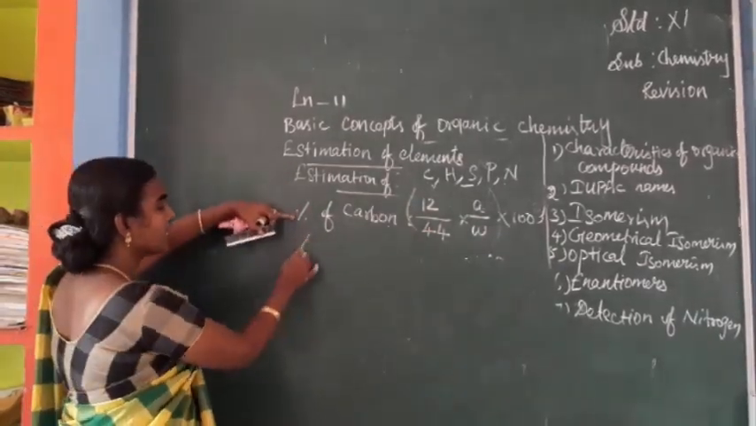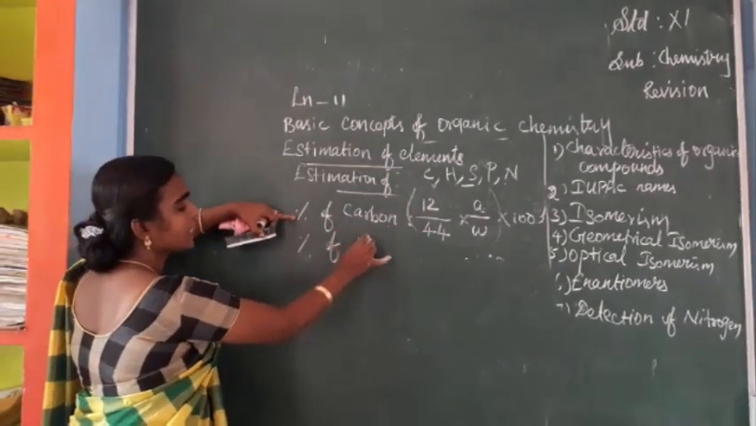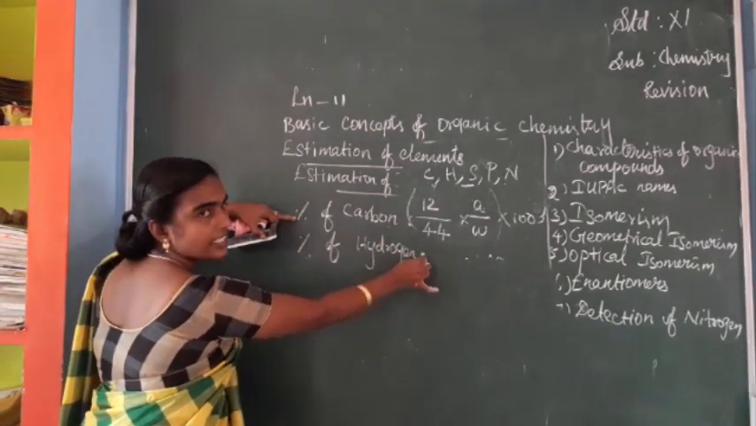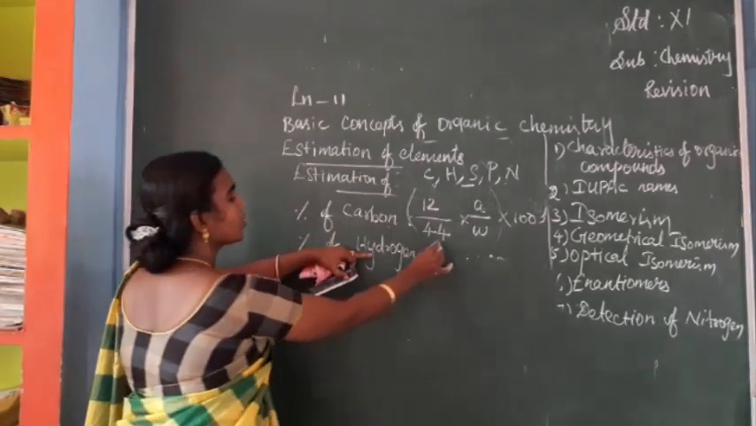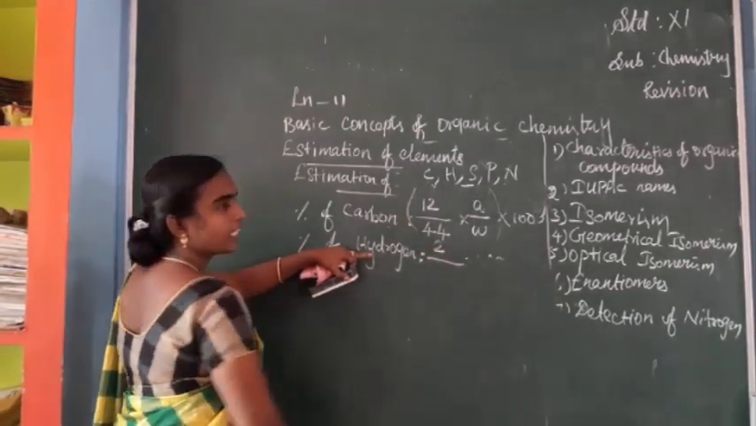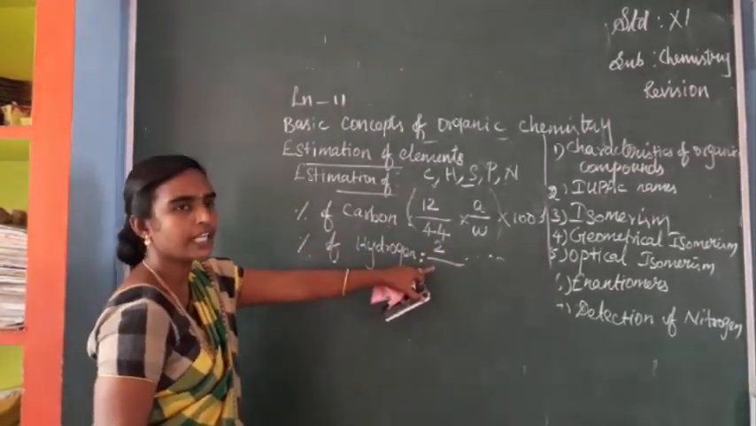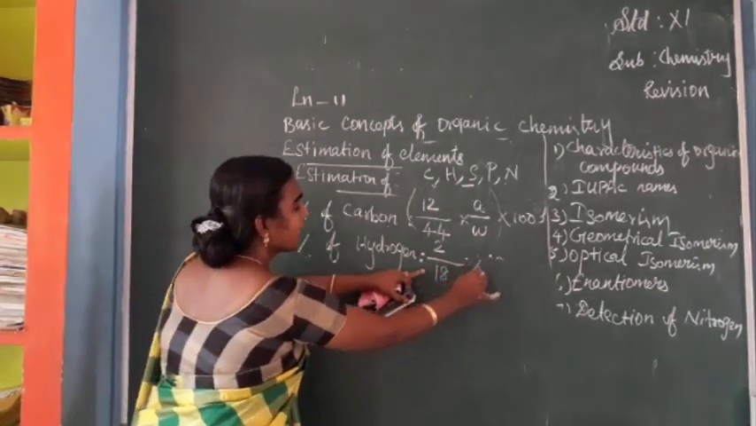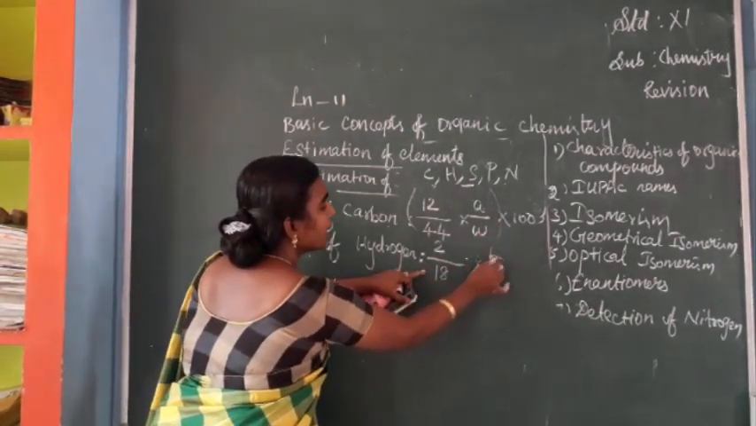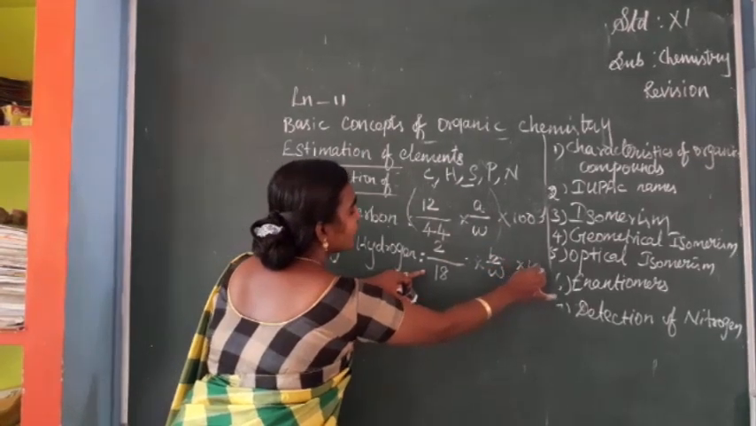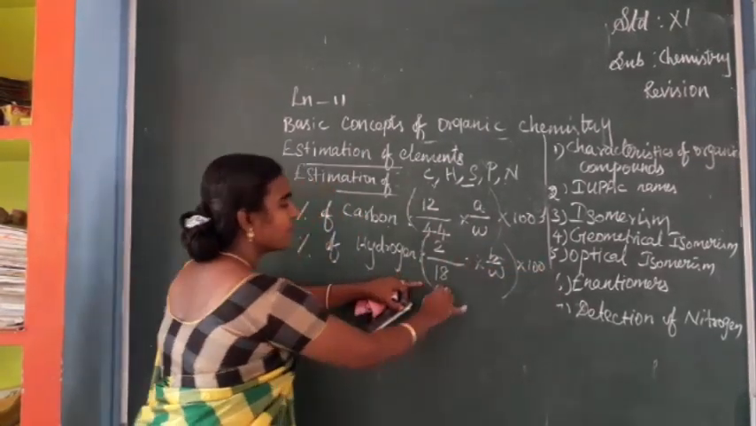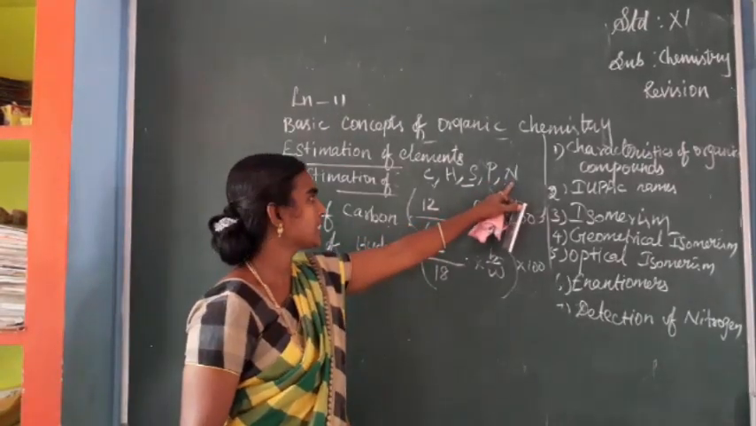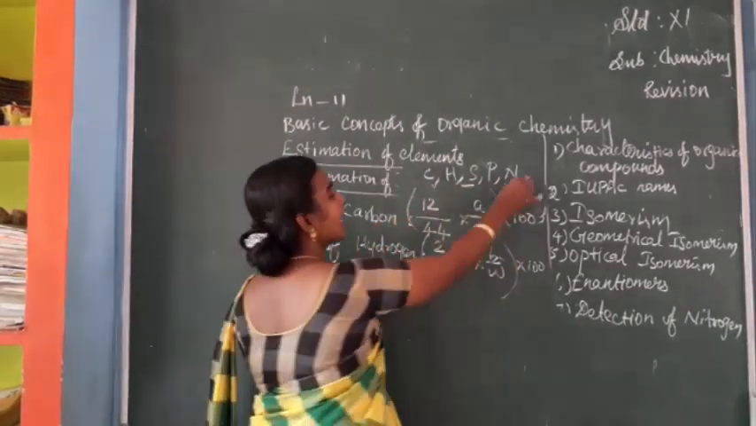The same way we can calculate the percentage of hydrogen also. Hydrogen we can calculate like this: 2, the atomic mass of hydrogen, divided by 18, the molar mass of water, since hydrogen is present as a water molecule. So 2 by 18 into B by W into 100. The same way we can estimate phosphorus, nitrogen, and halogens also.